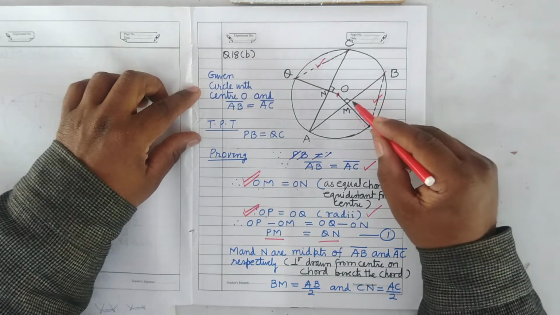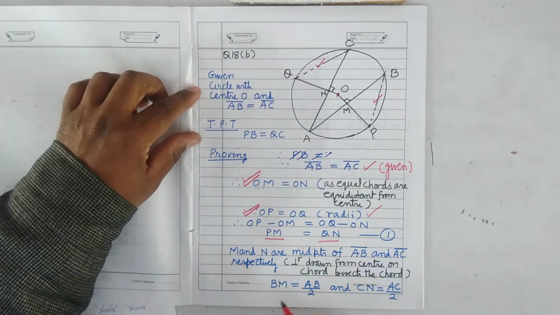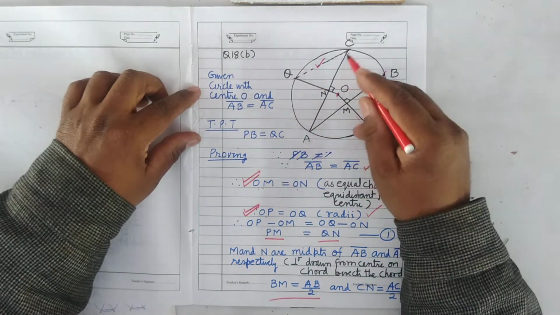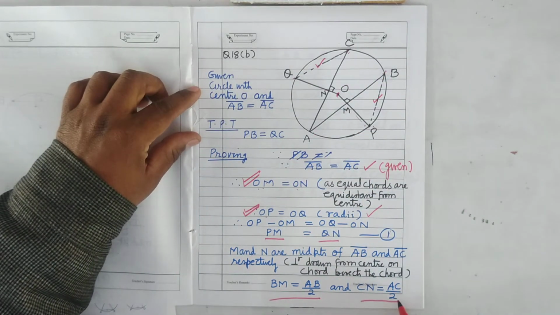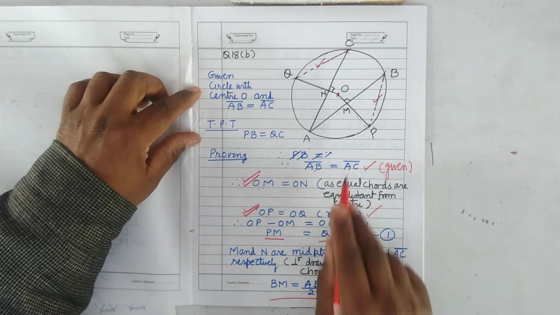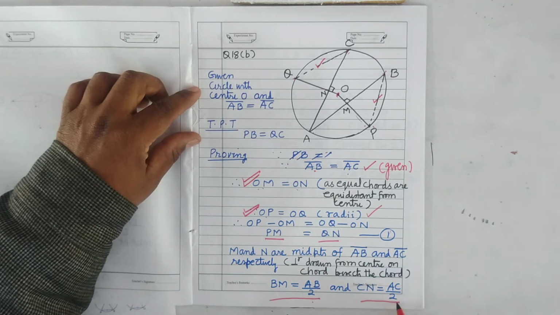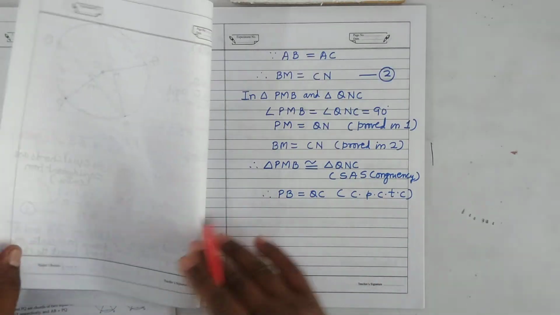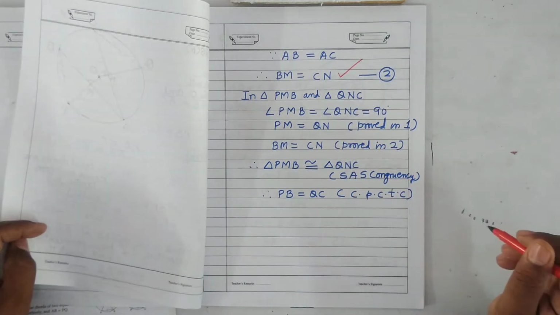Therefore, BM will be half of AB, CN will be half of AC, and since AB is equal to AC, therefore AB by 2 equals AC by 2, therefore BM equals CN. BM will be equal to CN. This you have proved in the second.